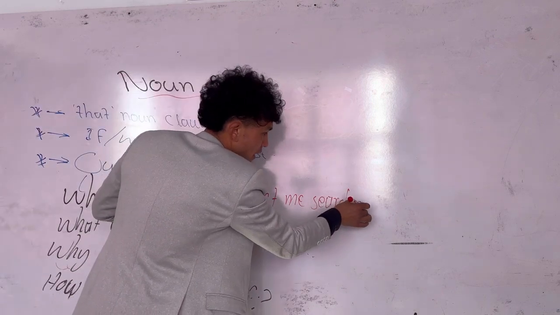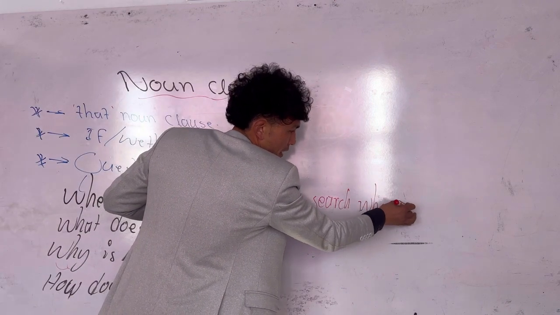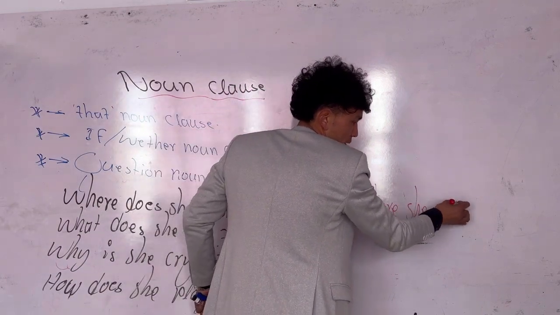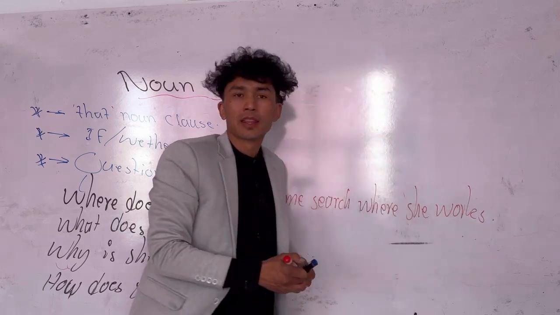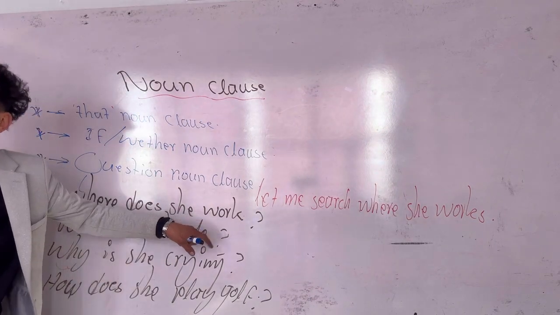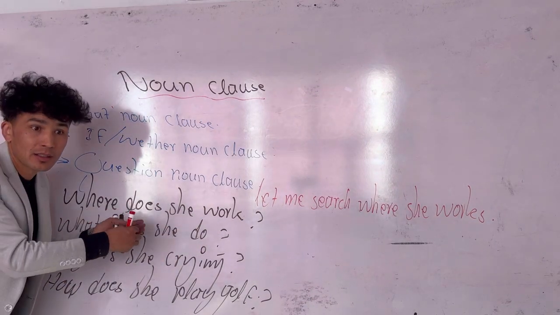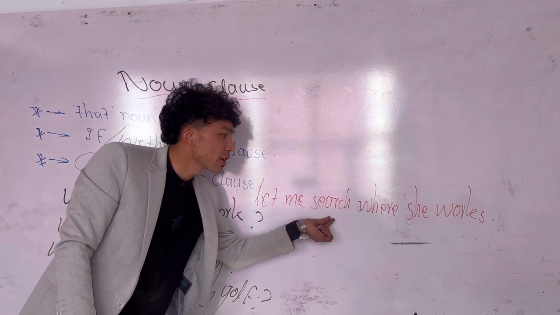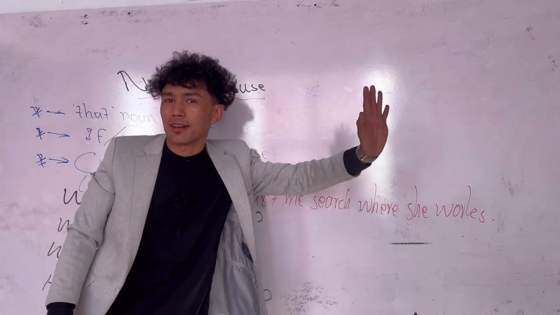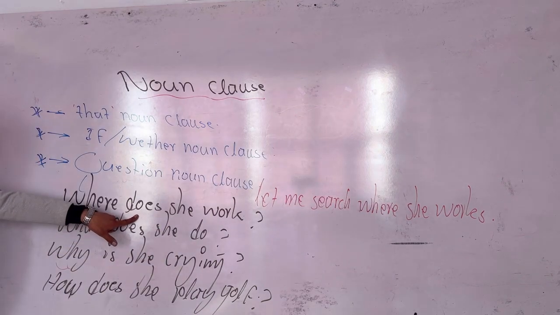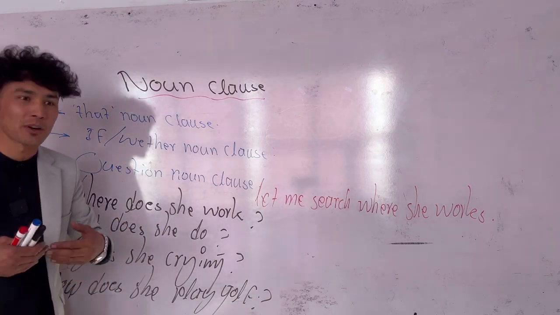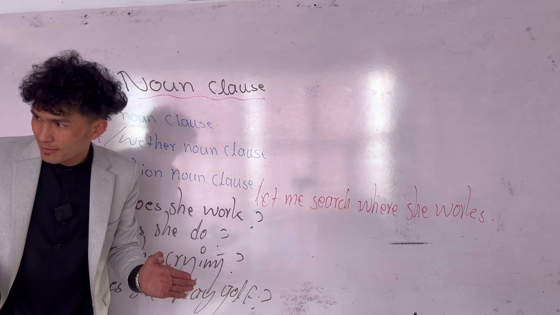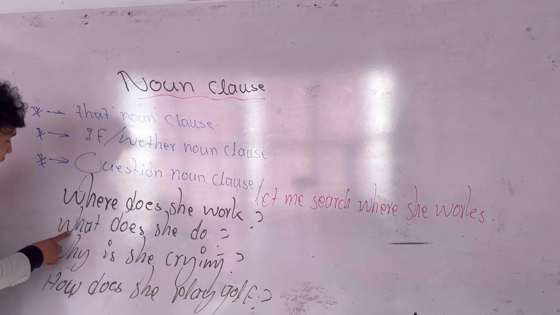Okay, where she works. The frequent mistake is made while students are using this type of noun class. Instead, they say, let me search, where does she work? Is not correct. In a noun class, does, do, did as an auxiliary verb are not used anymore. Did you understand? Correct.